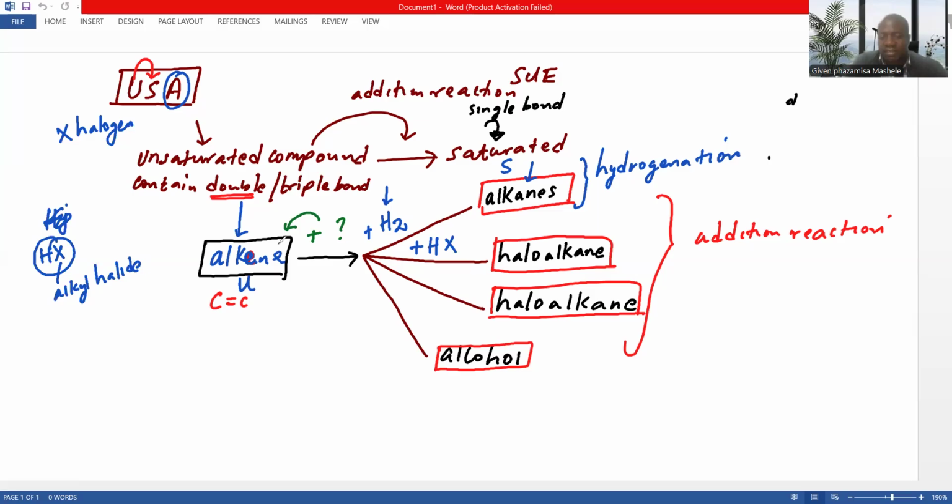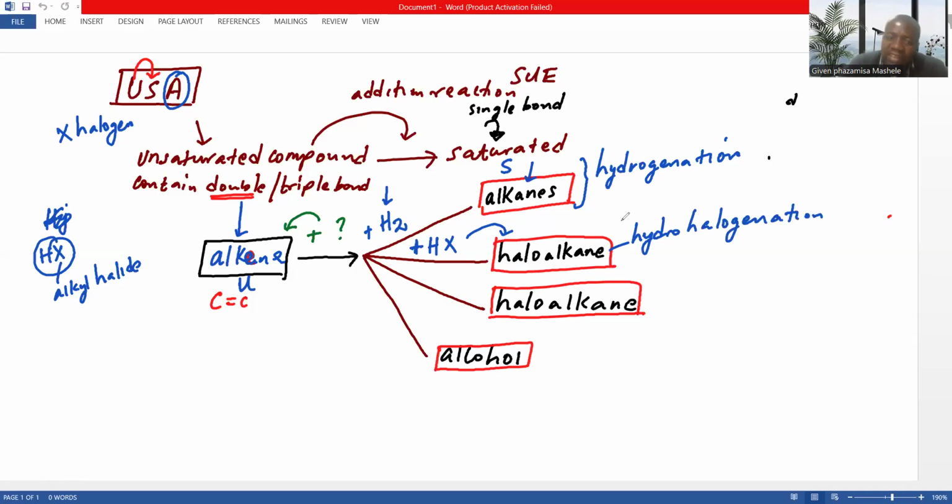So when we have added hydrogen with a halogen onto the unsaturated compound, the type of addition reaction will be hydrohalogenation. It means we have added hydrogen with a halogen, then it will form a haloalkane.